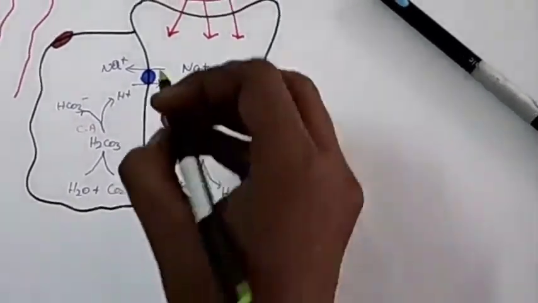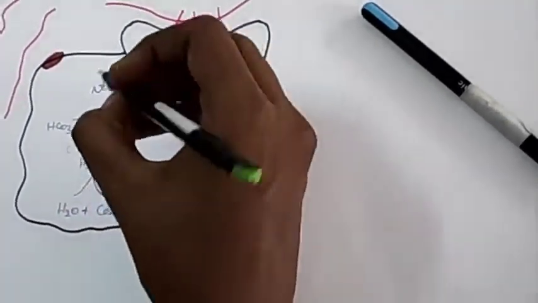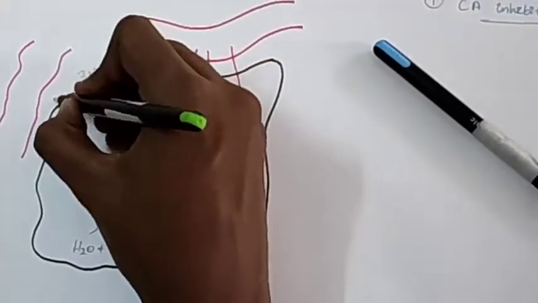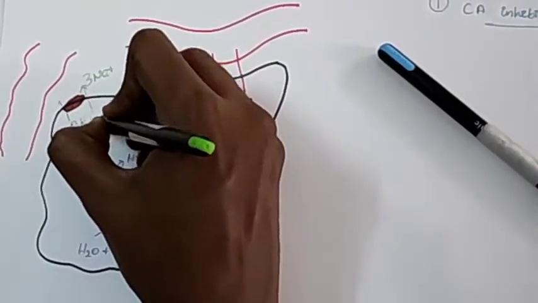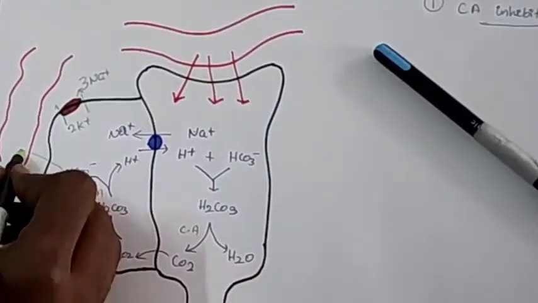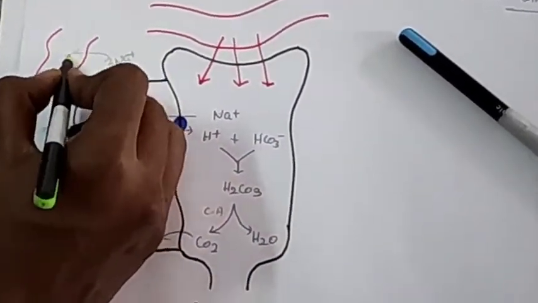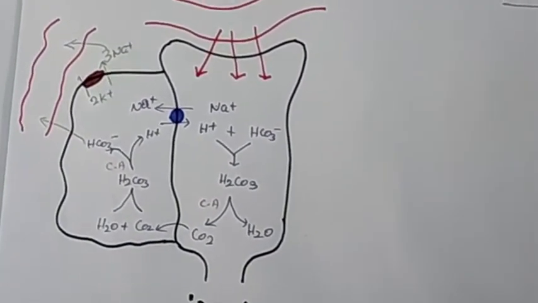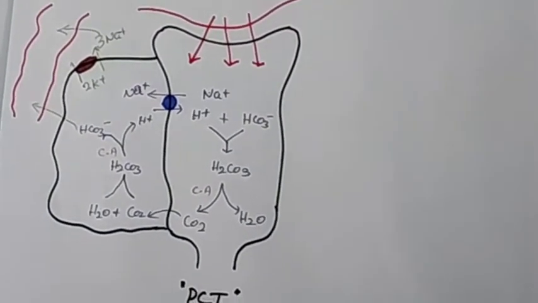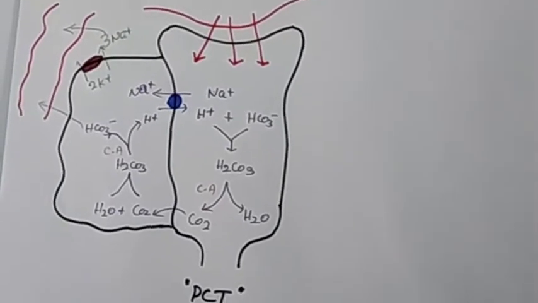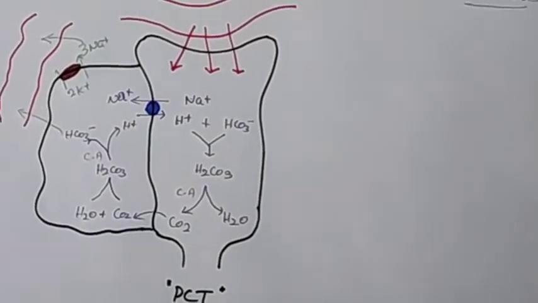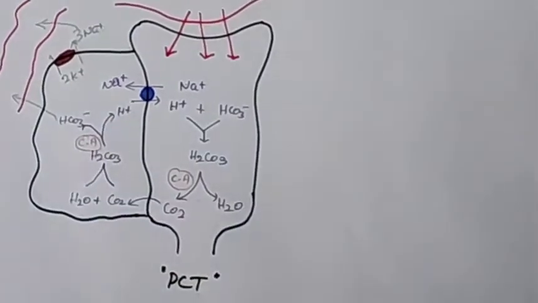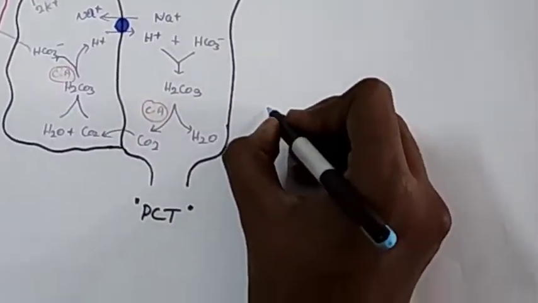The sodium which entered the PCT is now reabsorbed back into the blood with the help of sodium-potassium ATPase, which pumps 3 sodium out for 2 potassium inside. The bicarbonate formed in the PCT cell is also reabsorbed back into the blood. The drugs like acetazolamide, which are carbonic anhydrase inhibitors, inhibit the carbonic anhydrase enzyme both in the lumen as well as in the PCT cell.